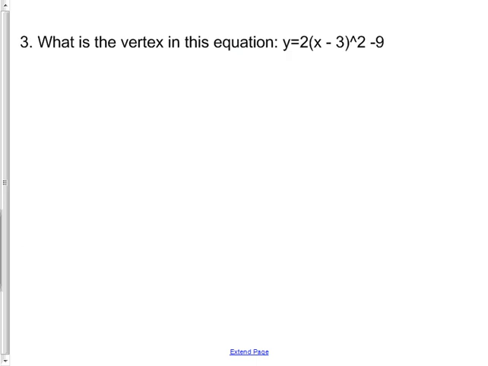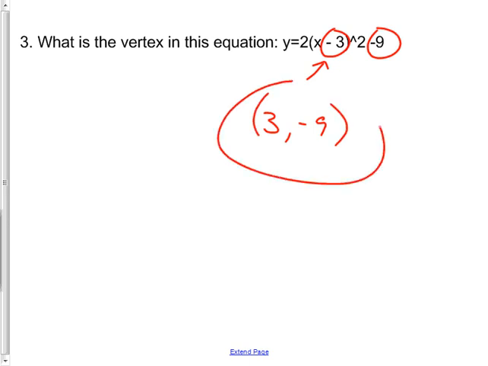What is the vertex in this? Well, that just tests if I know how to do those. And I don't say -3, -9. I say 3, -9. Why did I switch that one? Anything on the inside is counterintuitive. It's the opposite of what you do.